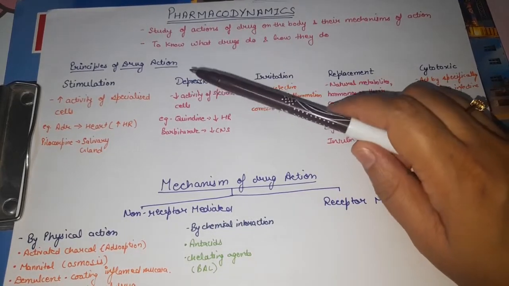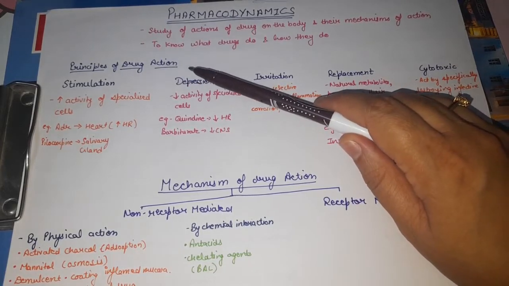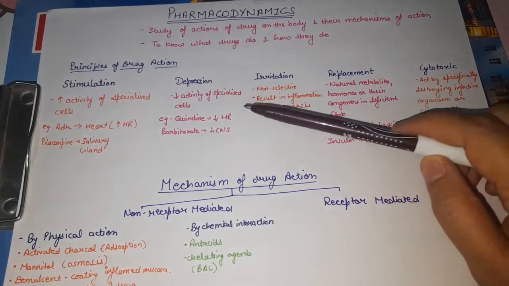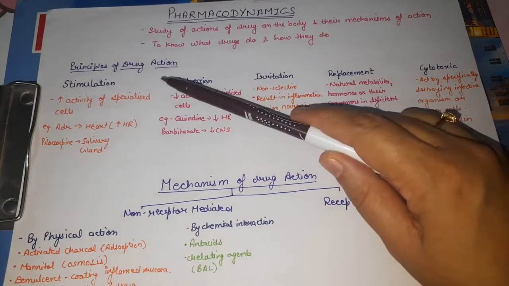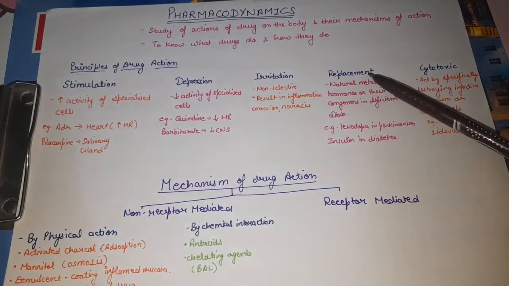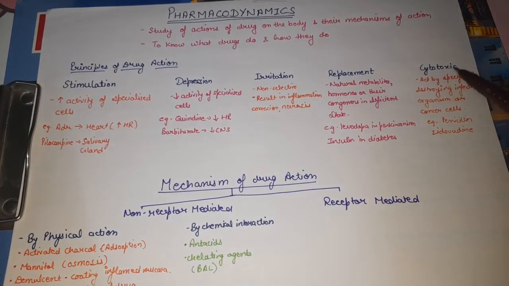So there are some principles of drug action. Principles of drug action mean what the drug does, whether it will increase the activity, depress the activity, replace something, or may destroy the cell. The principles of drug action are stimulation, depression, irritation, replacement and maybe cytotoxic effects.